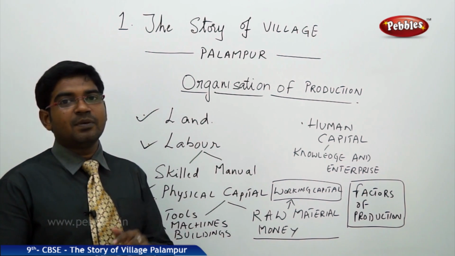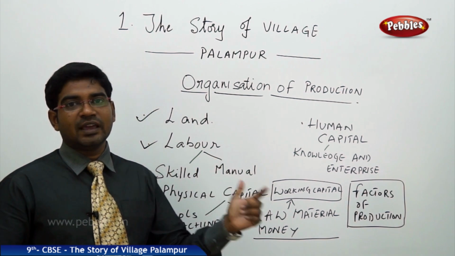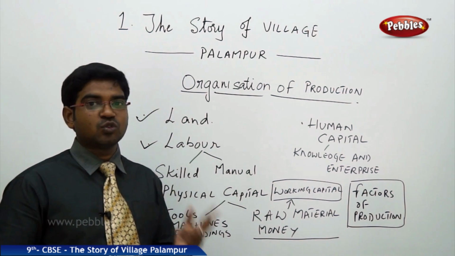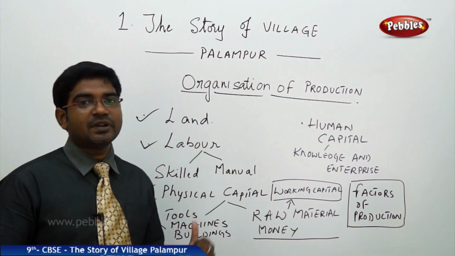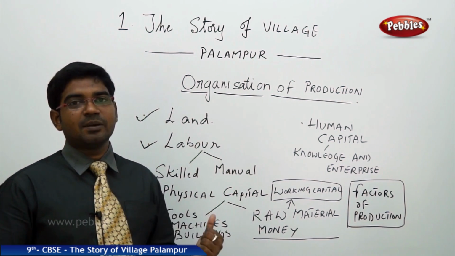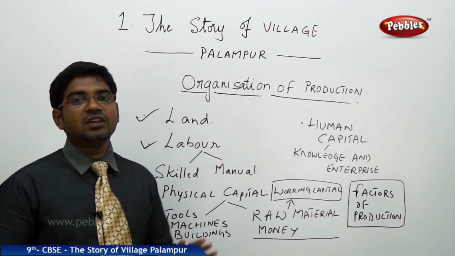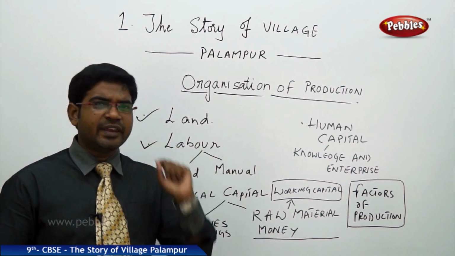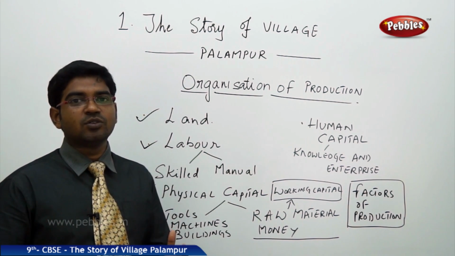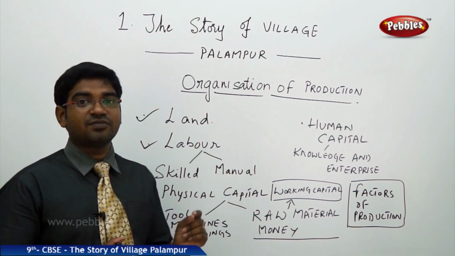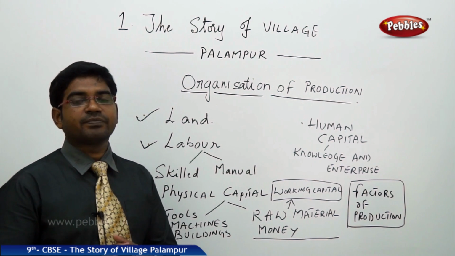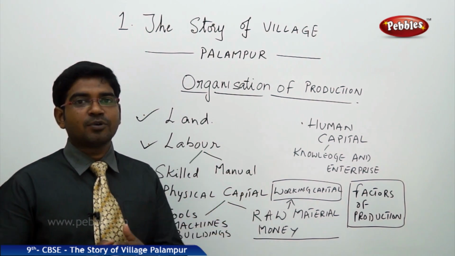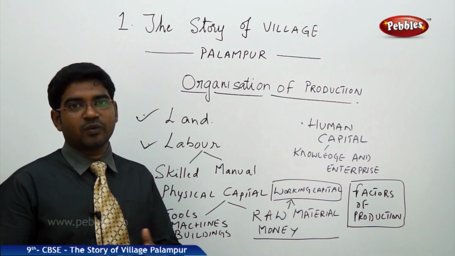In labor we have skilled and unskilled or manual labor. In capital we have two divisions, working capital as well as fixed capital, and we also have human capital. All these play a very vital role for any kind of production. That's why they are known as the basic factors of production. Now we will relate this to the story of Palampur to understand it in a better way.